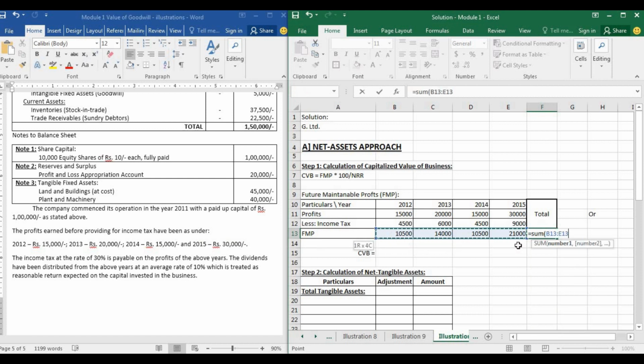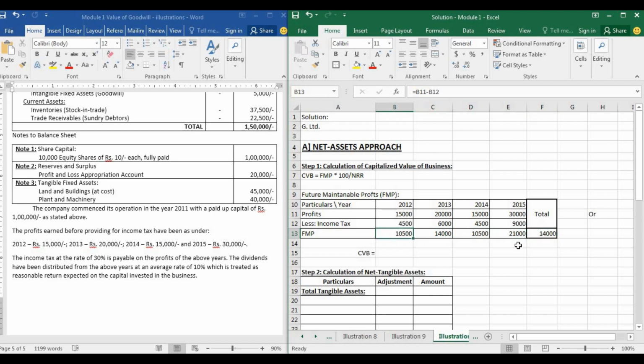That is, I'm calculating the average, guys. So I'm taking the sum of all 4 years divided by 4. Okay. So we get that as 14,000 rupees. I hope you guys have understood it. What we are doing is calculating the average of all 4 years after adjusting it. Like I told you, FMP is nothing but average adjusted profit. All these are adjusted profits individually, and the average adjusted profit will be the average of all 4 years.